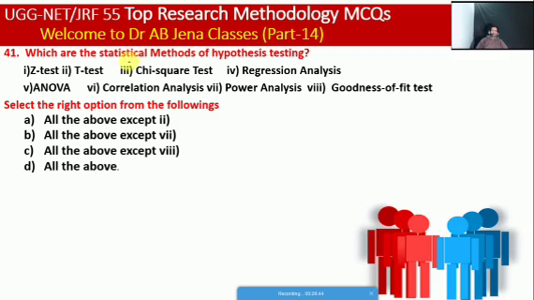Next one we will see: which are the statistical methods used in hypothesis testing? Z test, T test, chi-square test, regression analysis, ANOVA, correlation analysis, power analysis, goodness of fit test. So friends, select the right option from the following: A, all the above except 2, B, all the above except 7, C, all the above except 8, D, all the above. So friends, D is the right option. So these are all the statistical methods which are used for hypothesis testing.